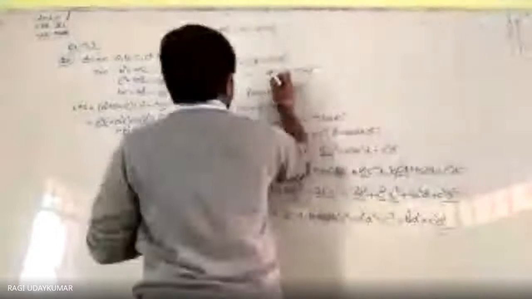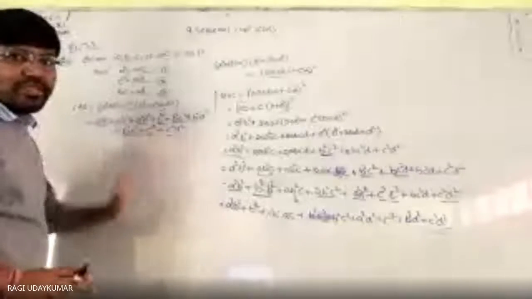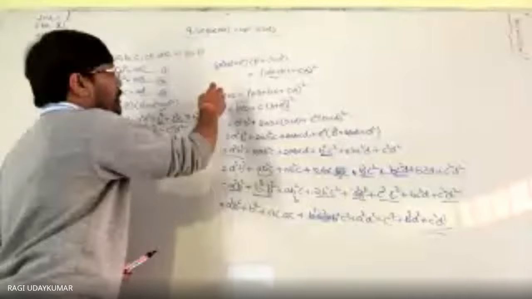Yes, sir. Once again. See, right hand side is need to consider. Right hand side expand कर रहे हैं. ये तो simple है. Left hand side whenever you are taking it to consider, AB plus BC plus CD whole square.